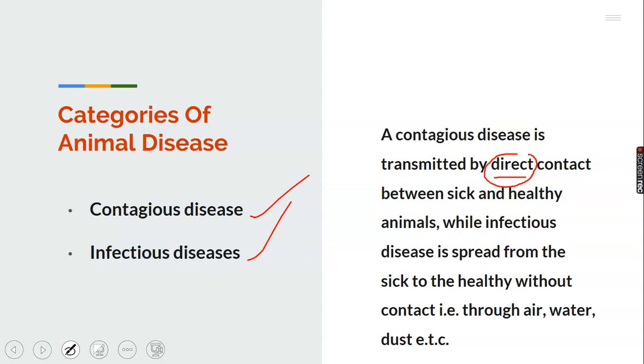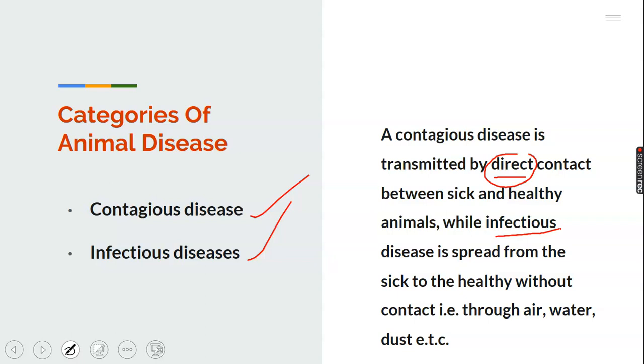Infectious disease. Infectious disease is spread from the sick to the healthy without contact. The animals do not need to have direct contact with the infected animals before such disease affects them.